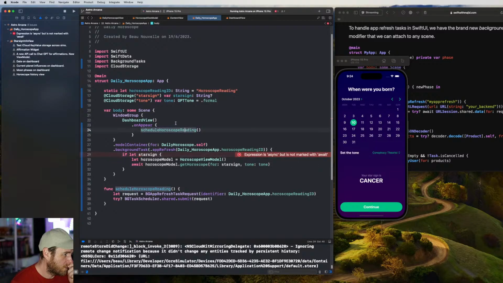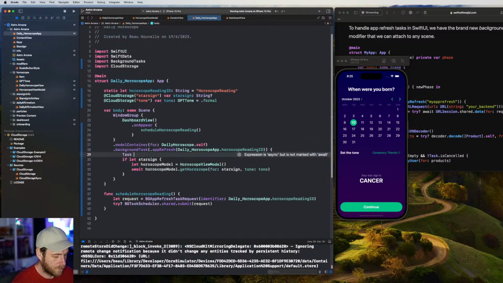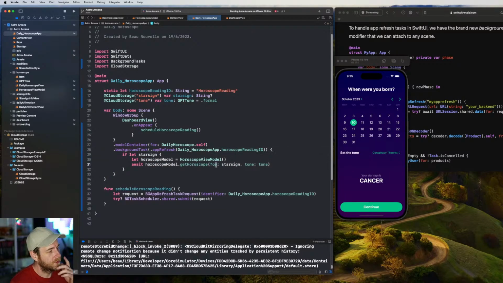I hope this isn't some strange limitation with what we've got in this cloud storage. That's not going to change anything, is it? Okay. There's also the possibility that we don't have access to the iCloud key value in the background.